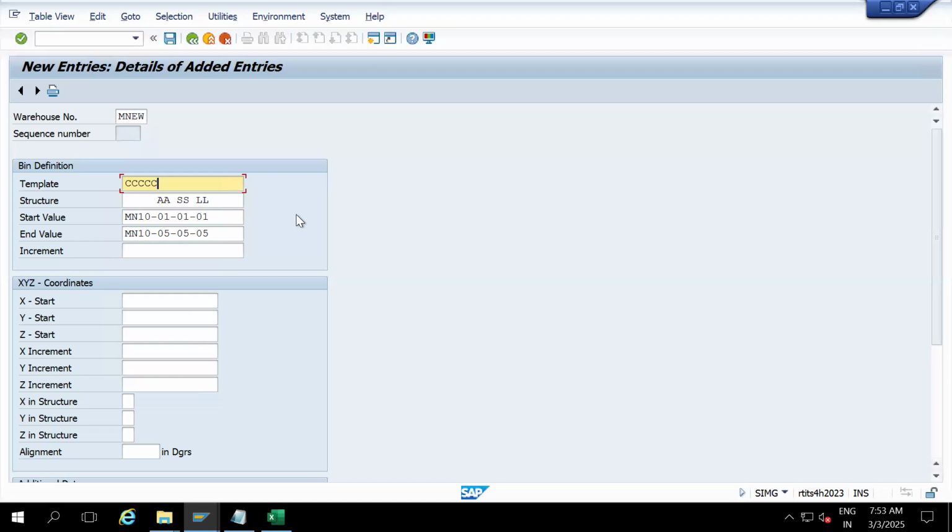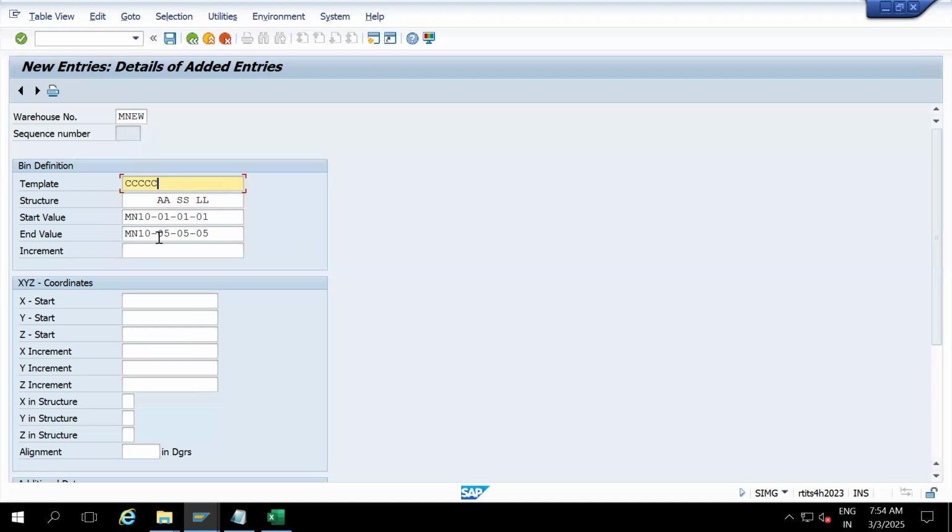Which one are we talking about, the template or the structure? In the template, does C represent anything or did you just choose C? C is given by SAP as a constant, A as alphanumerical, N as a number. So not only 01, 02, 03, you can go with A1, B1, C1, that is also possible. So C is given by SAP to identify a constant.